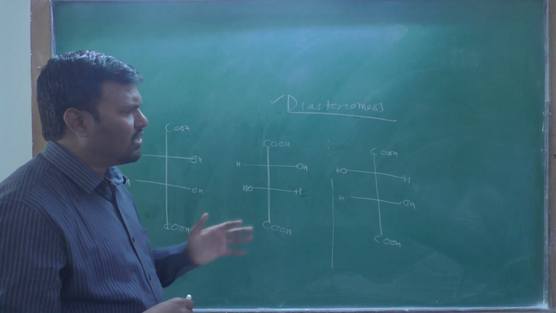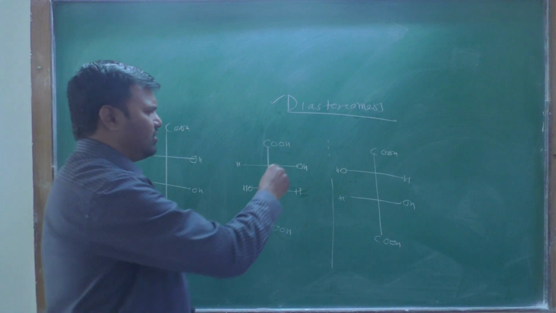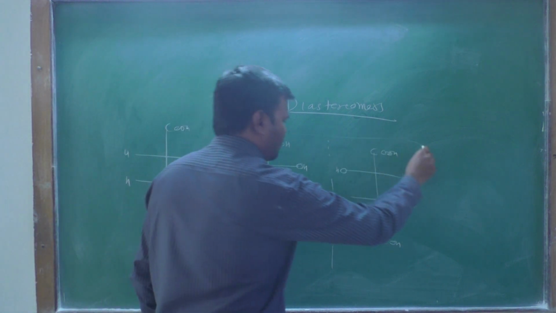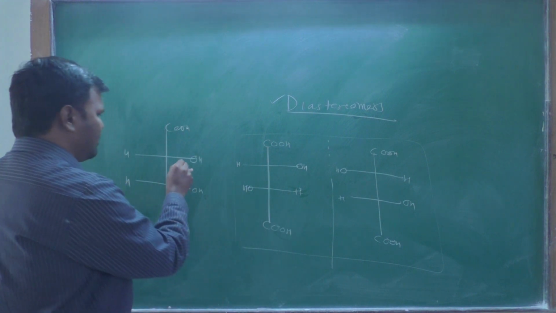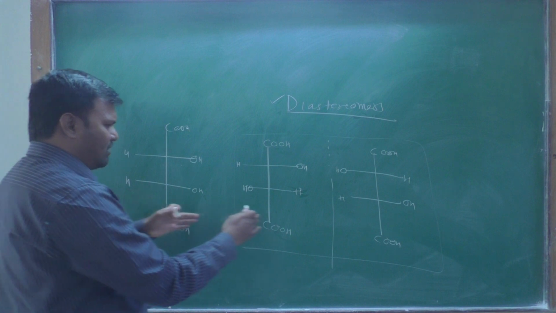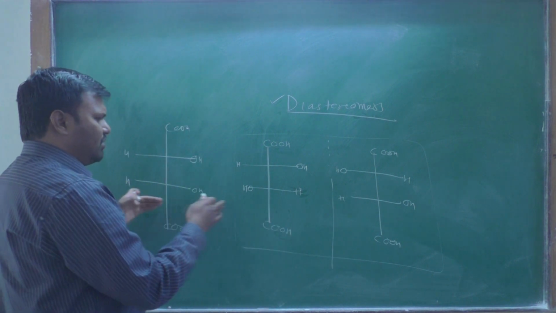The first two compounds are enantiomers to each other, and when you compare this compound with these, it is not a mirror image of either.